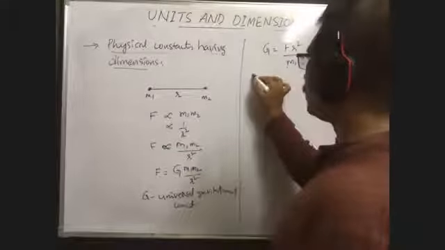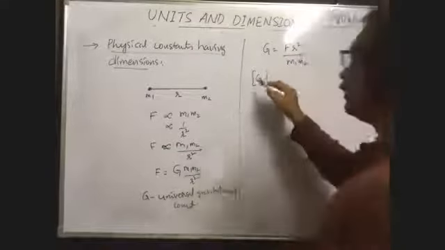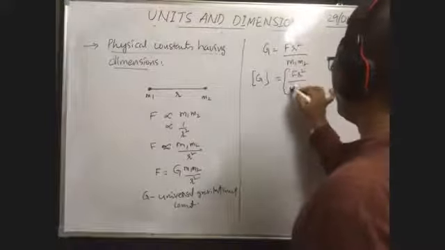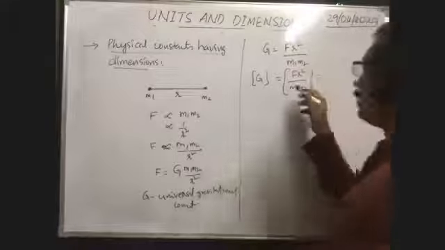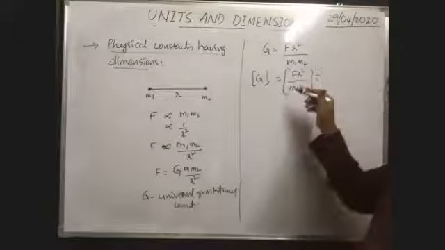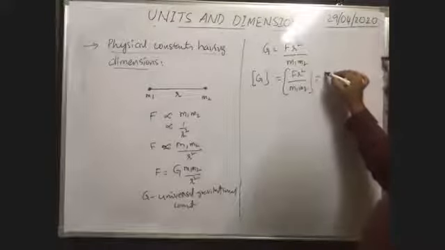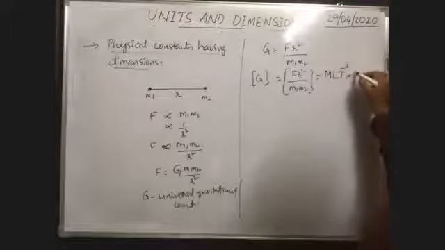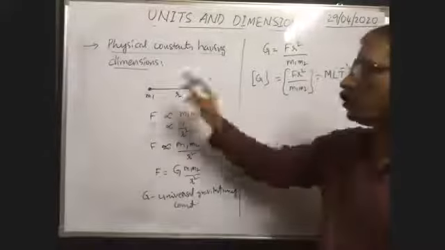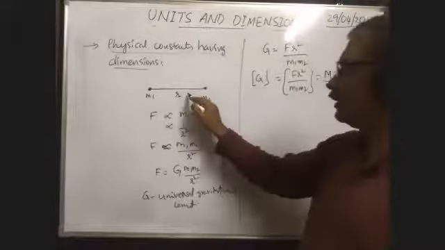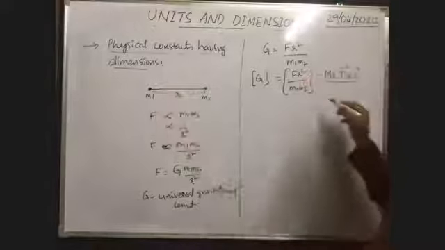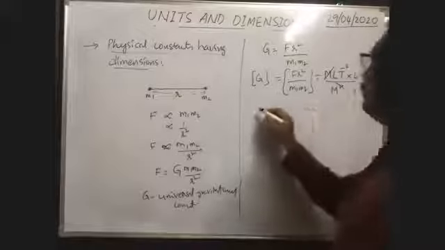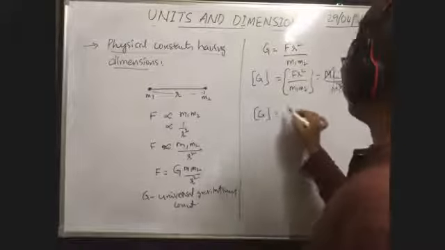Now we have to write the dimensional formula of the universal gravitational constant. So the dimensional formula of the universal gravitational constant is equal to the dimensional formula of this whole product. For the various physical quantities, you substitute the dimensional formulas here. Dimensional formula of force, we already derived, is M L T to the power of -2. Dimensional formula of R is L, and square is there because R is the distance between these two bodies. M1, M2 are the masses, M into M, M square. Here M square cancels.